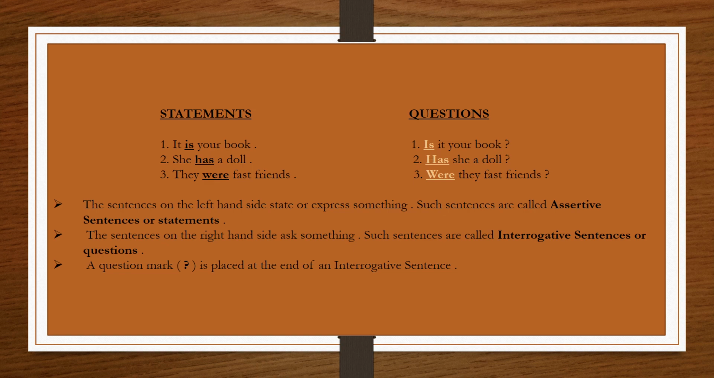So the sentences on the left hand side state or express something. Such sentences are called assertive sentences or statements. The sentences on the right hand side ask something. So these sentences which ask something are called interrogative sentences or questions. A question mark is placed at the end of an interrogative sentence.